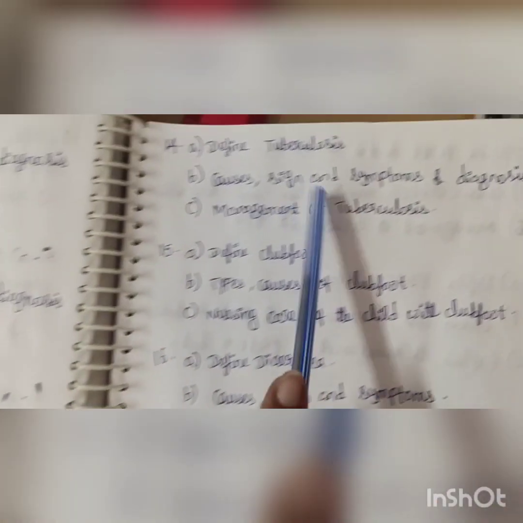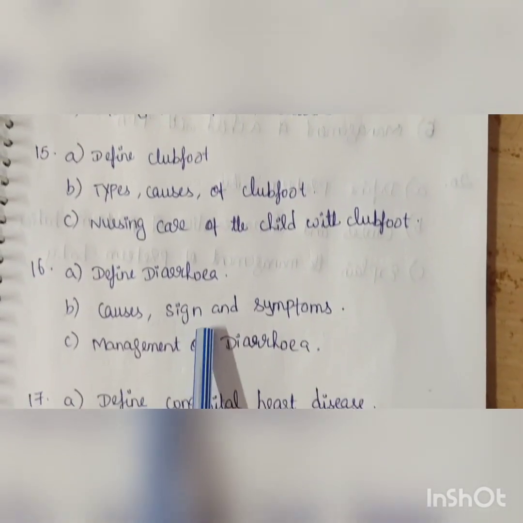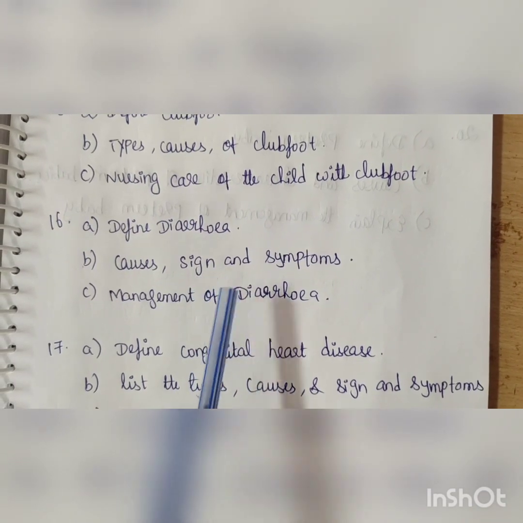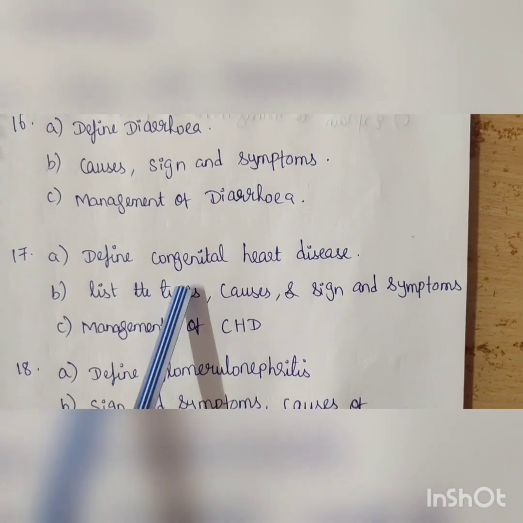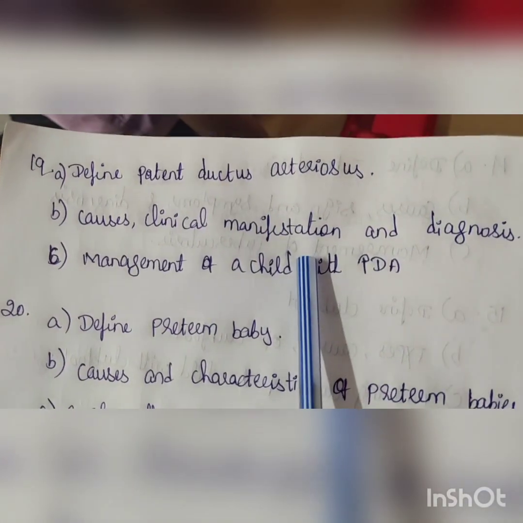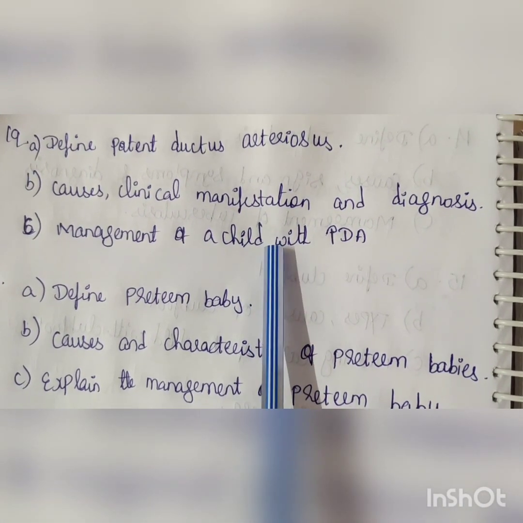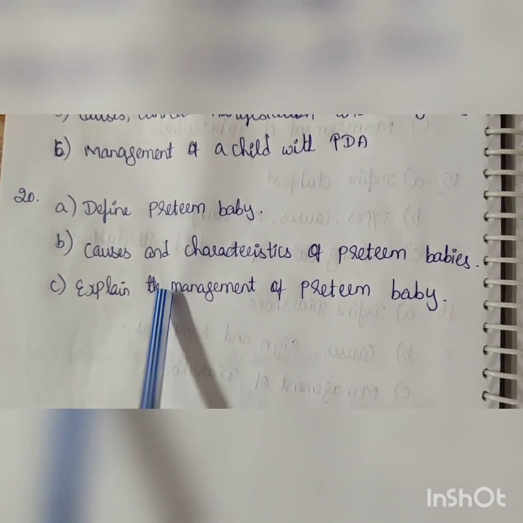Next tuberculosis. Tuberculosis also important. Clubfoot. Diarrhea is an important question in pediatrics. It is a common question, diarrhea. That's why it is important. Then congenital heart disease. This is an important question. Glomerulonephritis also important question. Then patent ductus arteriosus. It is an important question. I saw this one in 2 or 3 question papers. Then preterm babies, this is also an important question.